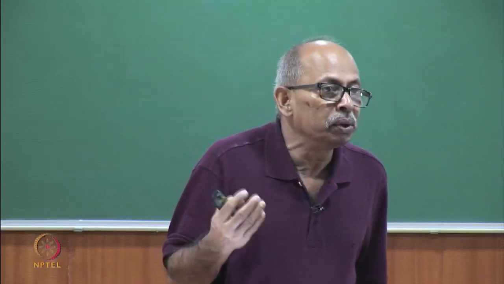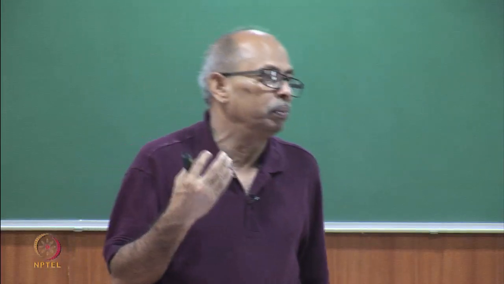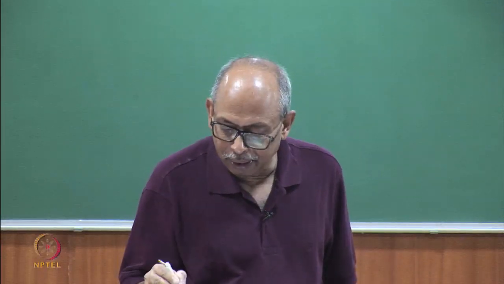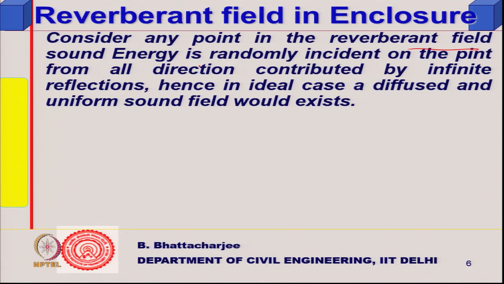So, you have a diffuse field, in ideal condition uniform. That is what is written here: consider any point in the reverberant field, sound energy is randomly incident on the point from all directions, contributed by infinite reflections, and hence in the ideal case a diffused and uniform sound field will exist.